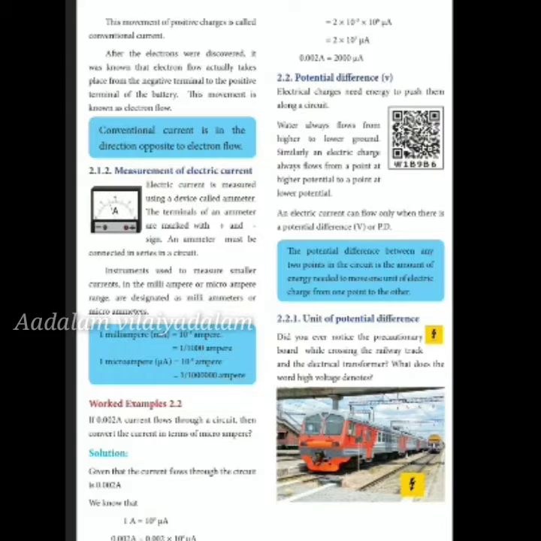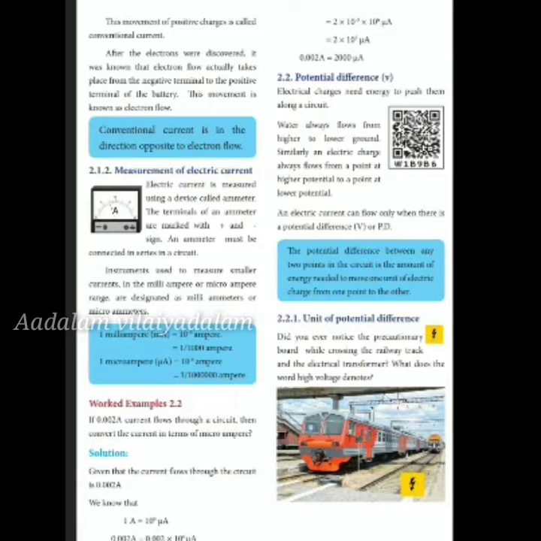You can see the terminals in that. The red is the positive and the black is the negative. To measure the current, you have to connect this ammeter in series in a circuit. That is, in the circuit diagram, you have to draw an ammeter also. The circuit includes the ammeter to measure the current flowing through it.